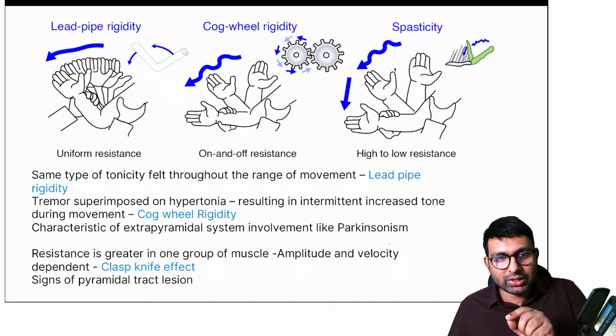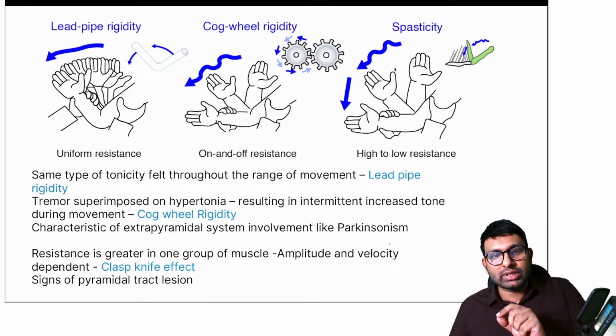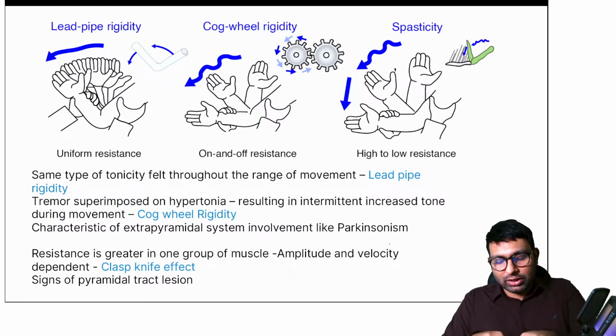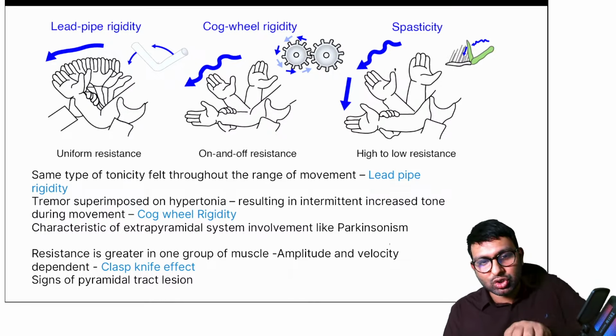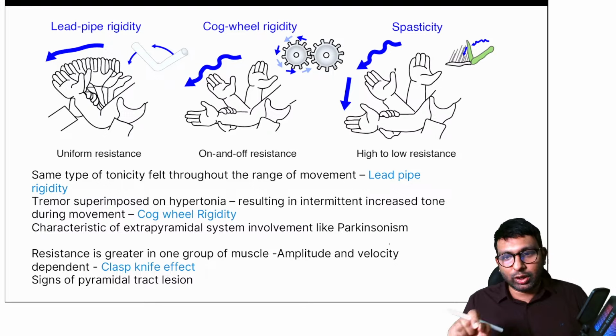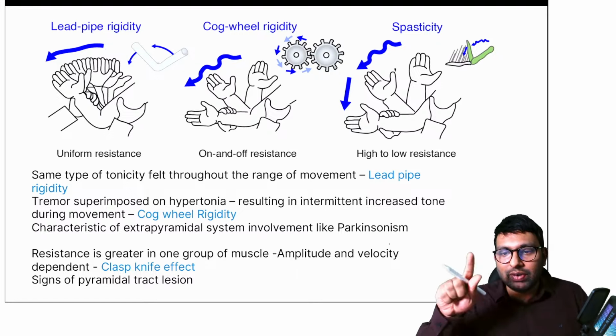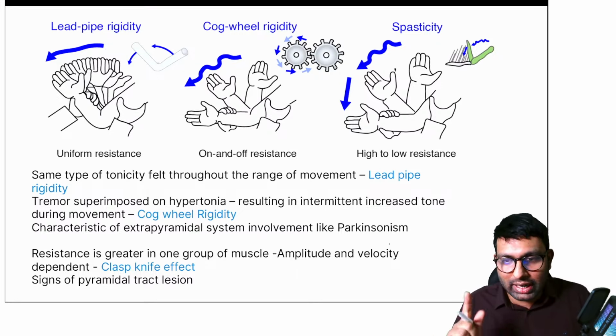So in lead pipe rigidity, there is the same type of tonicity felt throughout the range of motion. That is why it feels like bending a lead pipe. There is the same type of resistance throughout. So that is lead pipe rigidity. Cogwheel rigidity is when you have intermittent increased tone, in the way a cogwheel moves. Okay, so that is the difference.